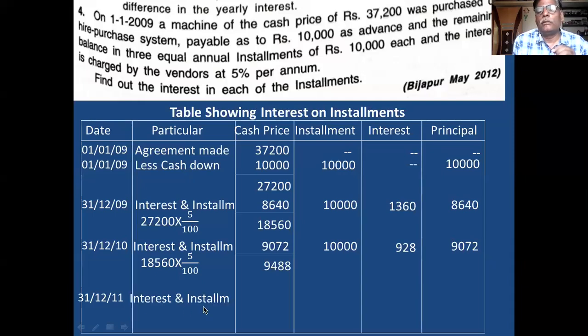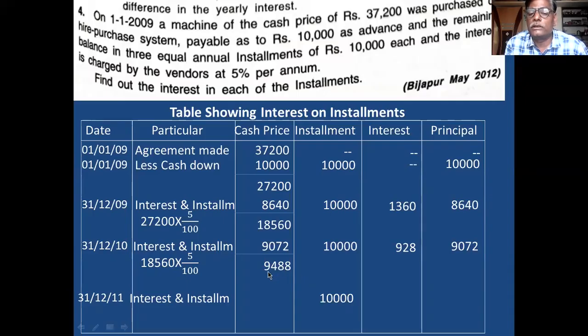Then interest and installment. And remember, my dear friends, in this method, at the last installment, you don't calculate interest in the particular column. You leave that step, and the next step you take. Instead, the interest step is cancelled. Then next you write the installment. After writing the installment, whatever balance is there in the cash price column, that is 9,488.